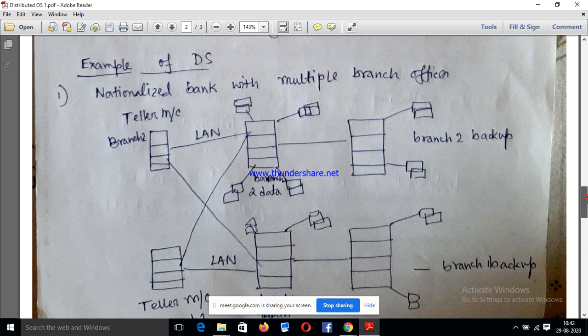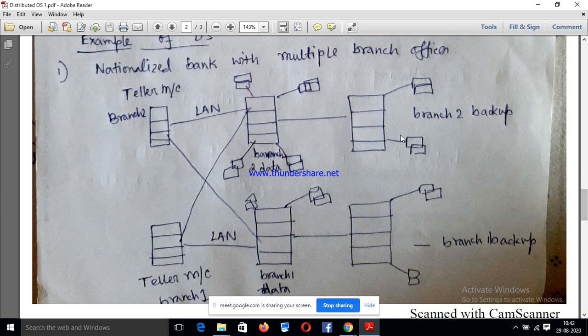Okay, so this is the structure of the distributed operating system of one nationalized bank. This is the example of one nationalized bank and it has multiple branches. So this is branch 2 and this is branch number 1, and this is the local branch memory of branch number 1.